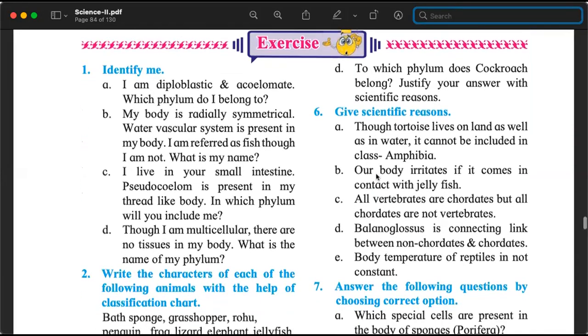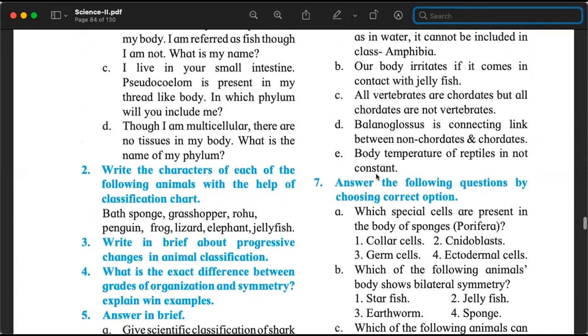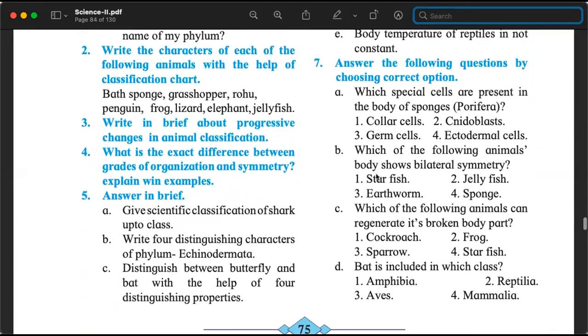We have answered 1A, B, C, and D. From question number 2, we have answered bath sponge, grasshopper, which will be Arthropoda, and jellyfish, which will be Coelenterata.